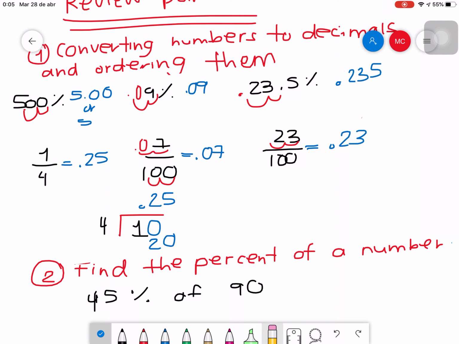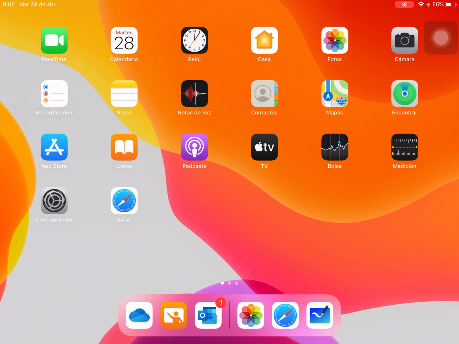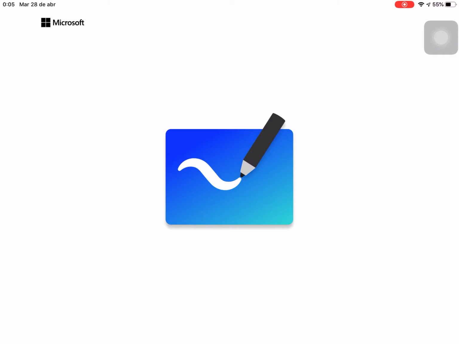Oh gosh, my screen froze. Well, the app froze. I'm gonna close it. I'm not gonna record it again, so let's wait for it to work. And I'm gonna open it again. Wait a minute. Let's just wait a minute. And then I'm going to order the numbers once it is open.